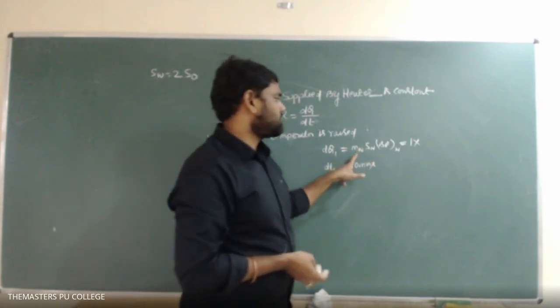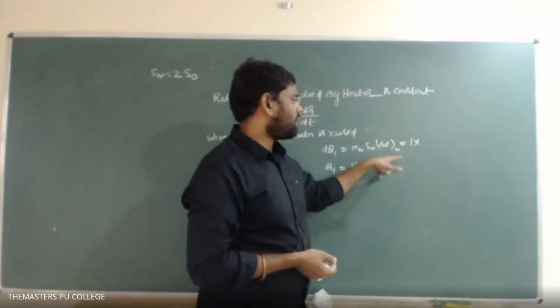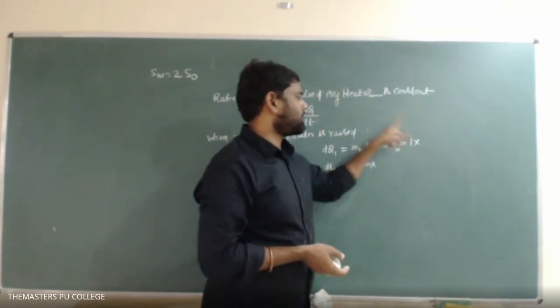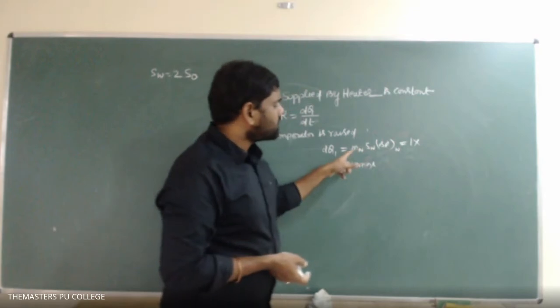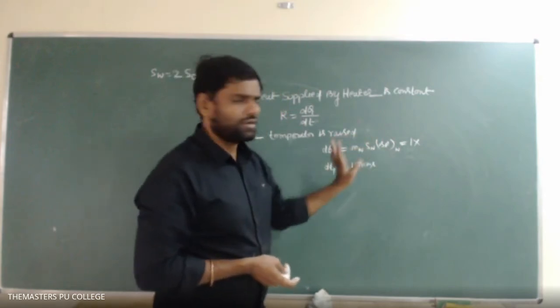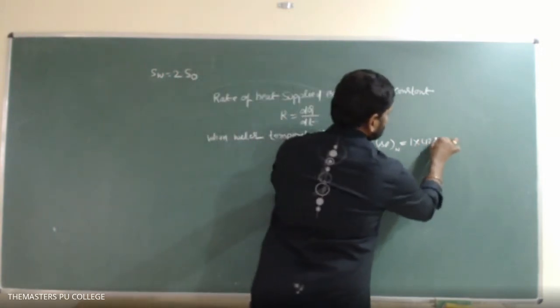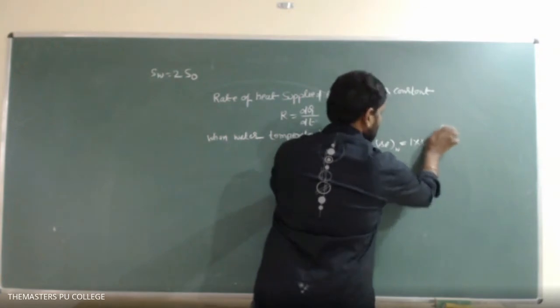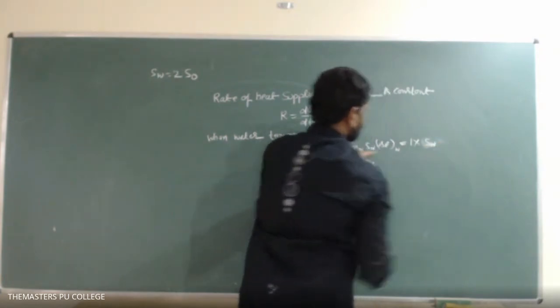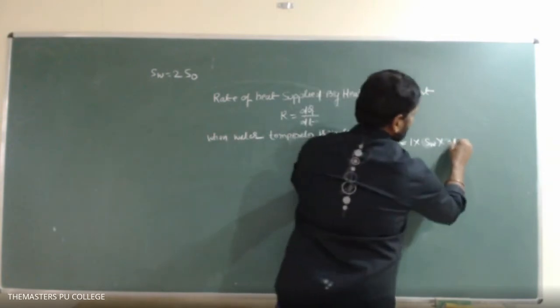It is in SI system, means specific heat of water I should also take in SI system. Or else if the specific heat of water is taken in CGS system, I need to convert this into CGS system. So either of that, no problem. So therefore specific heat of water, 4200, or let it be specific heat of water, into the temperature raised, 30 degrees.